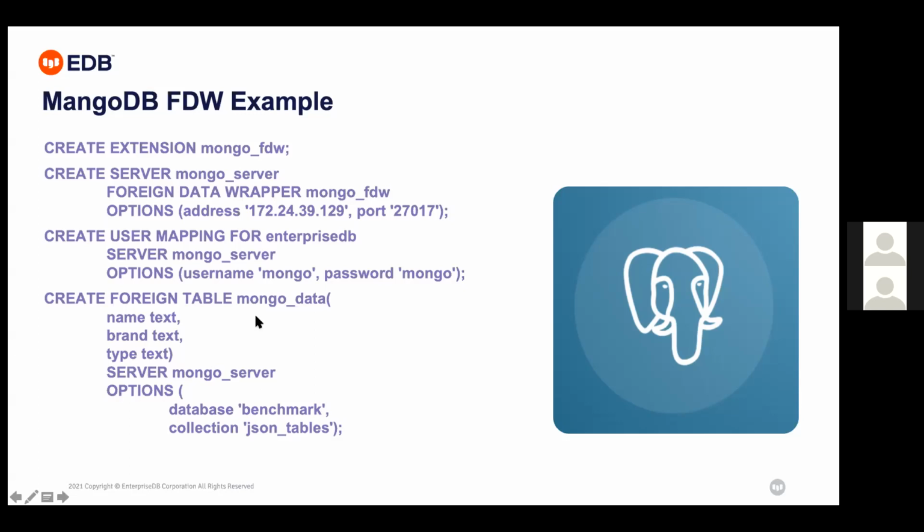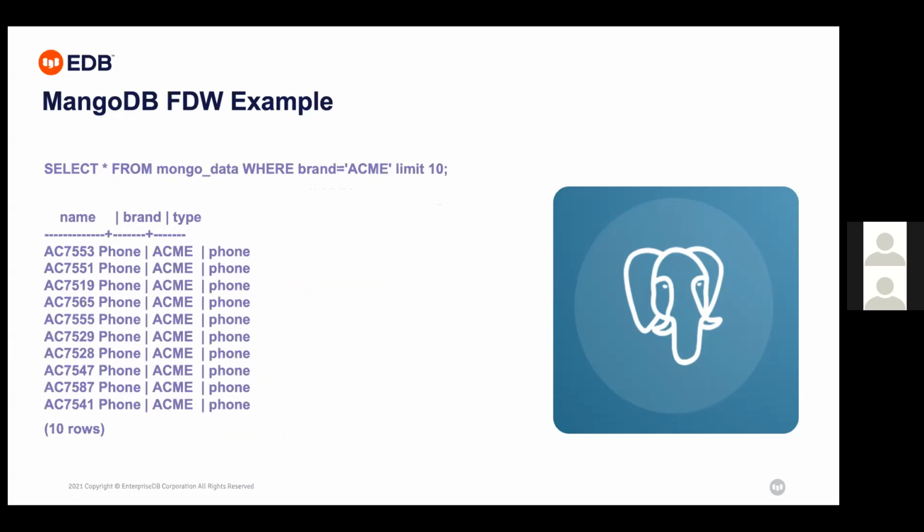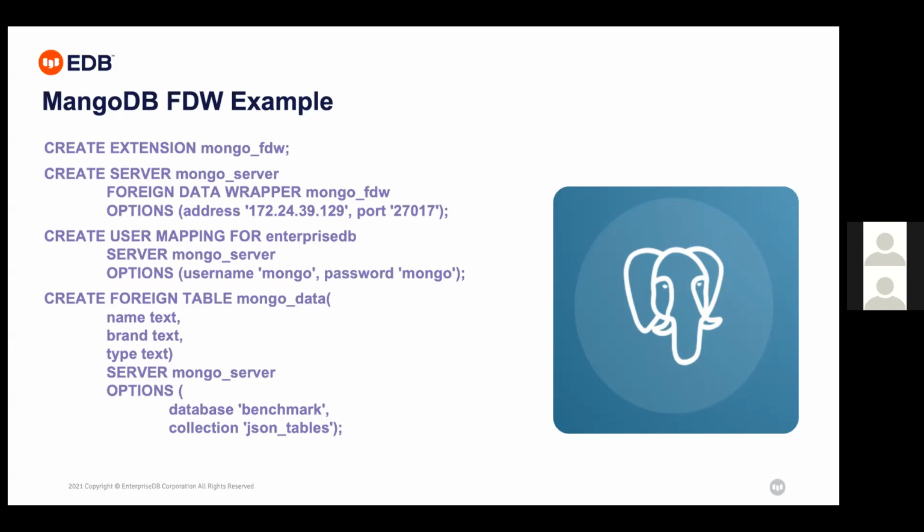I'll create the foreign table Mongo data, and then I can select and insert data into the Mongo table, which is available in the MongoDB server, and select the data from the MongoDB server to my PostgreSQL.